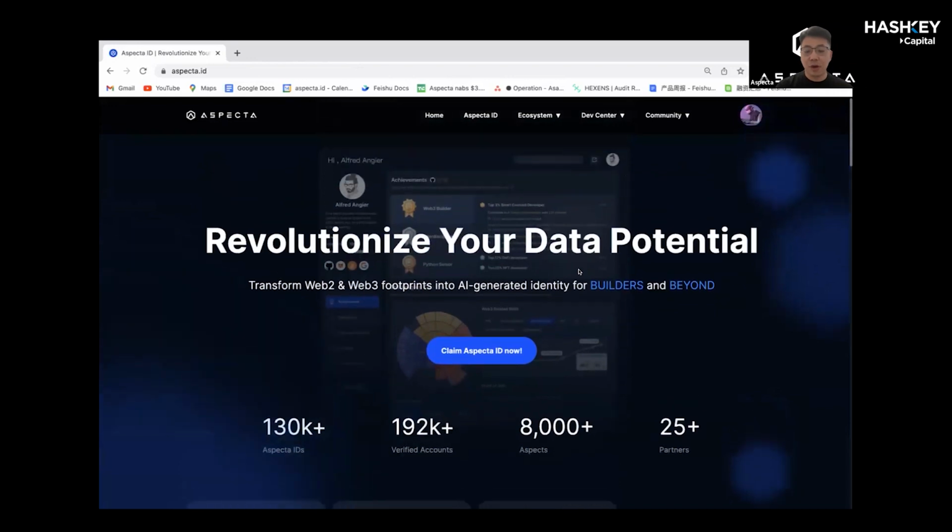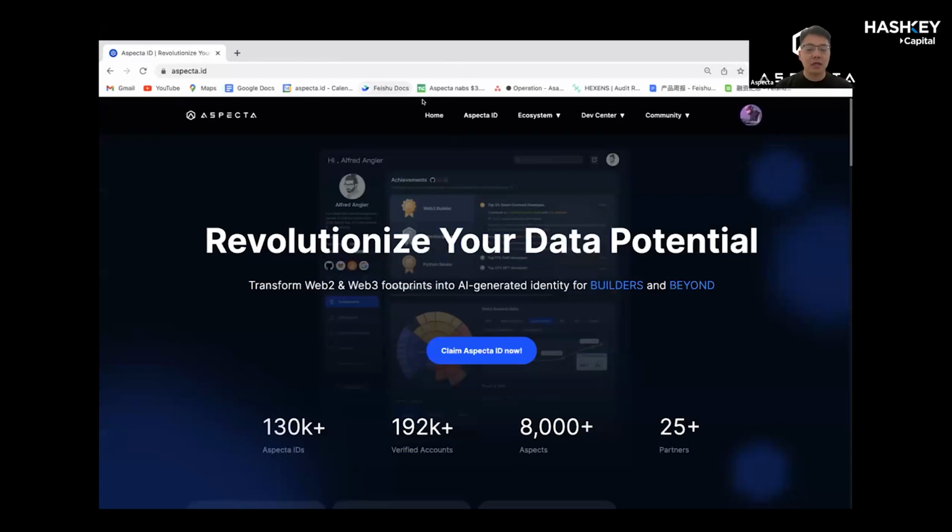And also, if you are a builder in Meta Network or Sharding or Gitcoin or Chainlink, you are able to have this invitation code because these are the top ecosystems we are working with right now. And the third way is that you could always message us through Twitter or Discord. We will send out some invitation codes occasionally based on availability. Okay, second question, how to ensure the account safety?